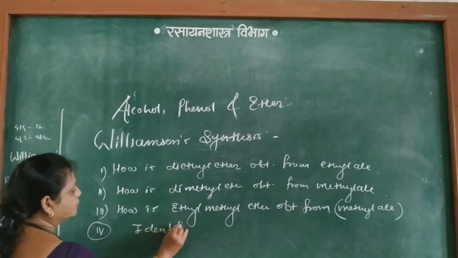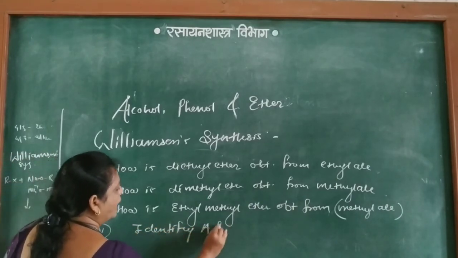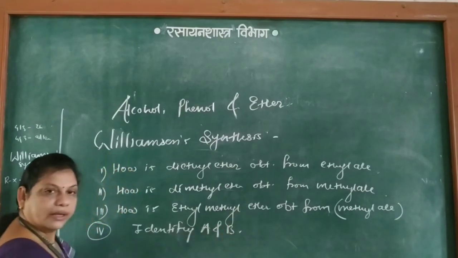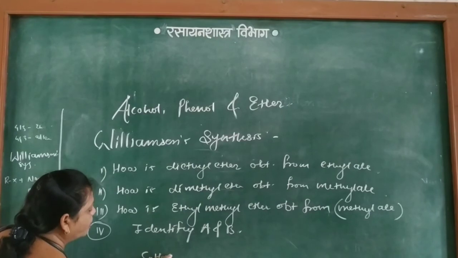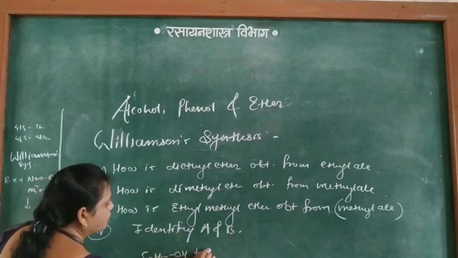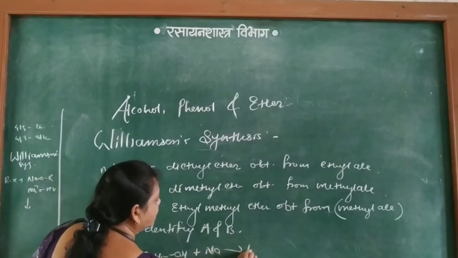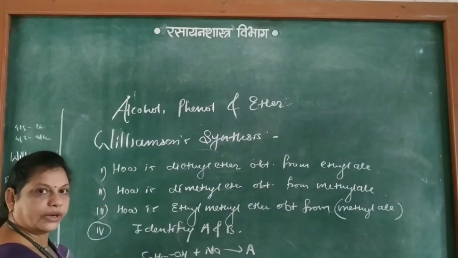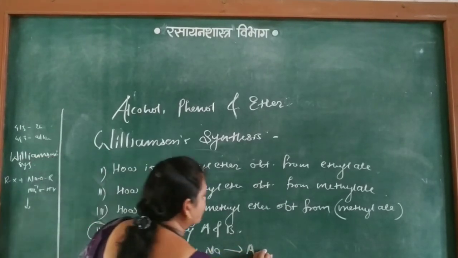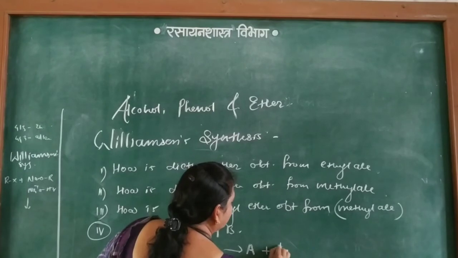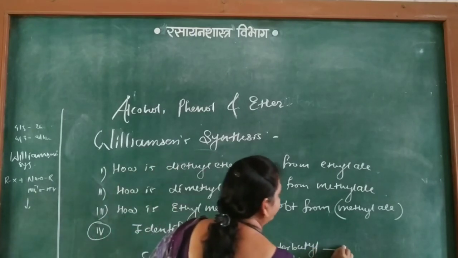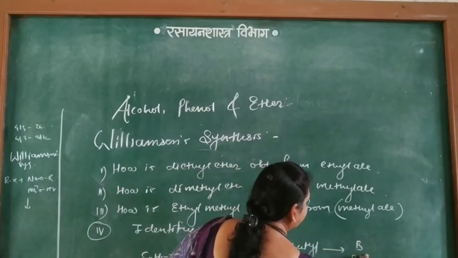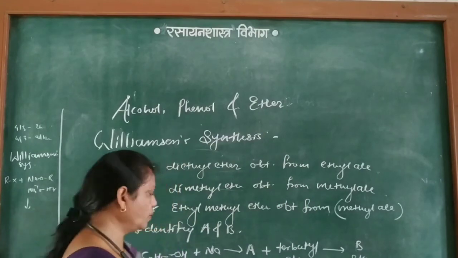Next, fourth, identify A and B in the following reaction. Here C2H5OH plus Na gives A, that is sodium ethoxide, plus tertiary butyl alcohol giving B as an ether.